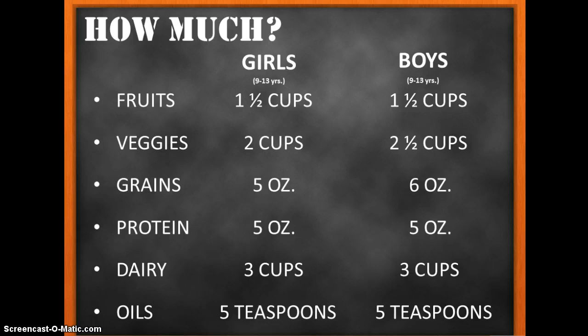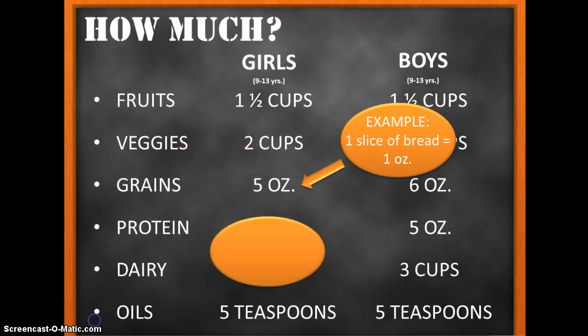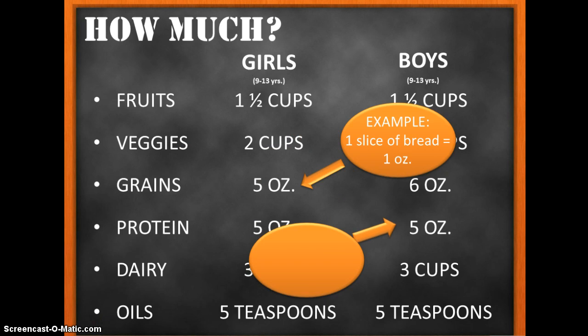If you are having a hard time figuring out how much 1 ounce of grains is, it's equal to about 1 slice of bread. And if you are having difficulty figuring out how much 1 ounce of protein is, it's equal to about 1 egg.